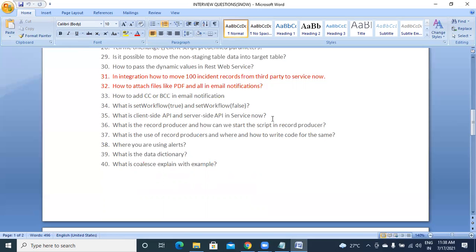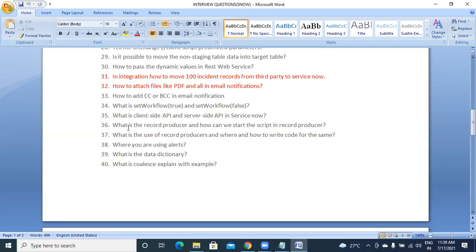The client side APIs are g_form, g_user. Coming to server side, we have GlideRecord, GlideSystem, GlideDateTime, and many more. We have seen this while discussing scripting. We have this API list also there, so you can refer to that video and you will get to know about this.